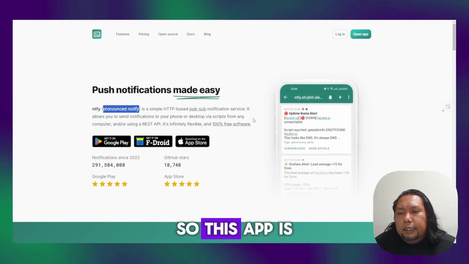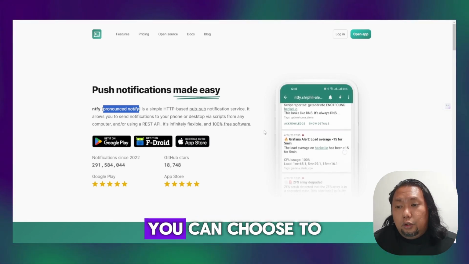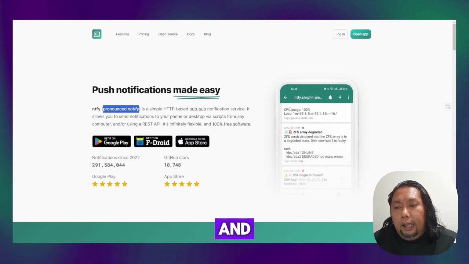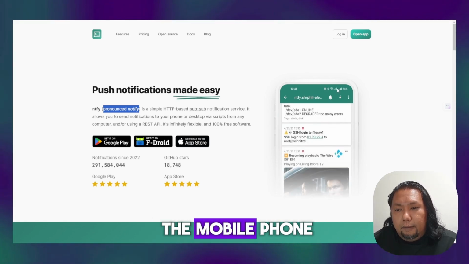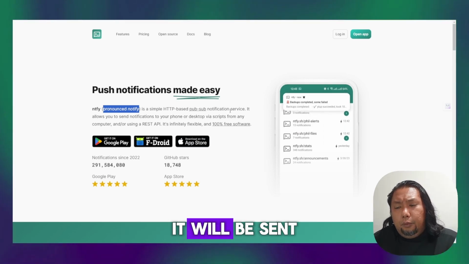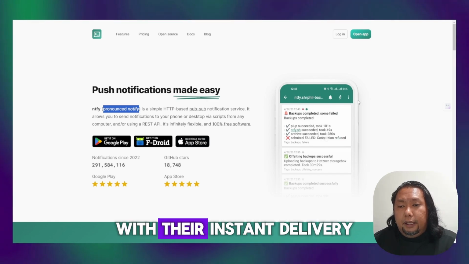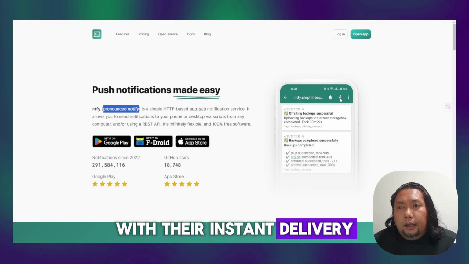This app is actually free. It's 100% free software. It's open source. You can choose to self-host it yourself, and this is how the app looks on the mobile phone. Whenever a certain event gets triggered, it will be sent to this app and you'll be notified in almost real time with their instant delivery webhook.